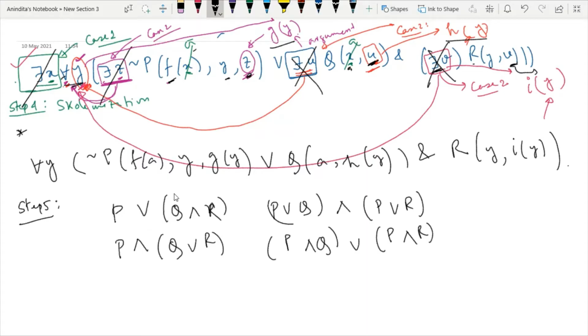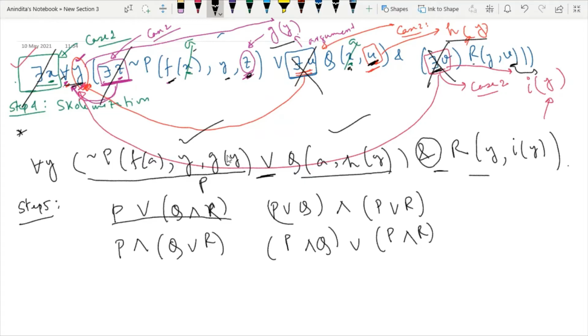So in this case, we have P or Q and R. So in that case, is this rule applicable here? P or Q and R. So in that case, I can write P or Q, and we can write P or R. So I'm applying this rule.